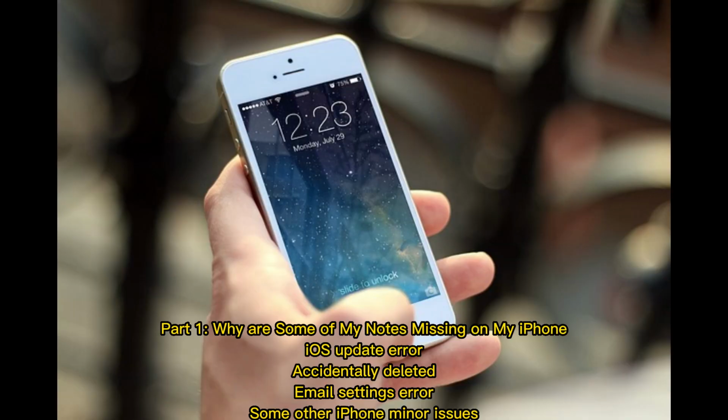Part 1. Why are some of my notes missing on my iPhone? iOS update error. Accidentally deleted. Email settings error. Some other iPhone minor issues.